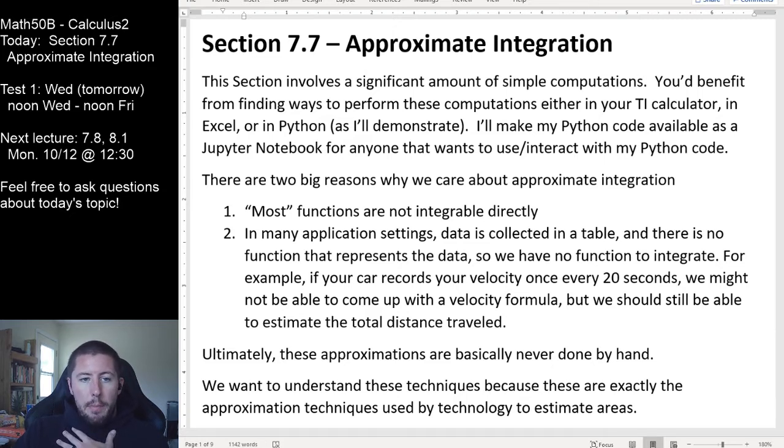So today's topic is approximate integration. This is a weirder section than most of the other stuff that we talk about, because the whole point of today is saying what happens when we can't do calculus. This is different from other calculus topics because this is specifically what you do when calculus fails you.